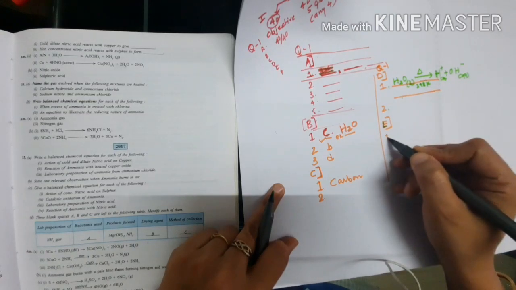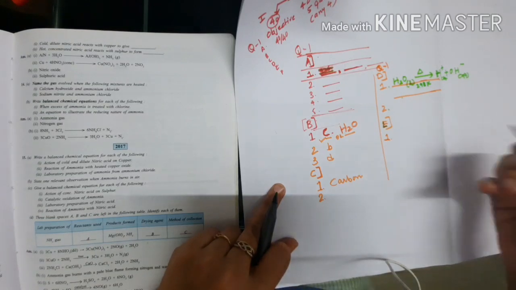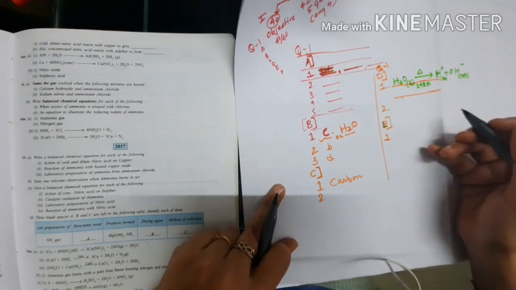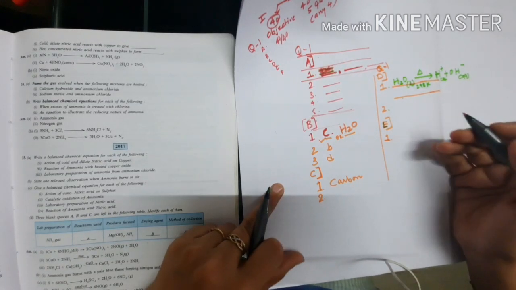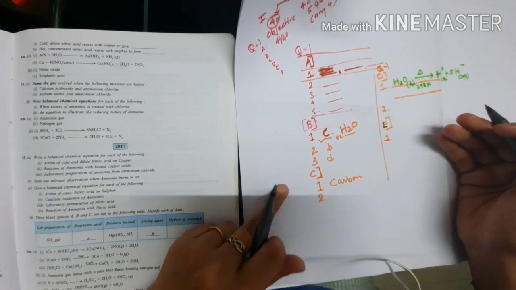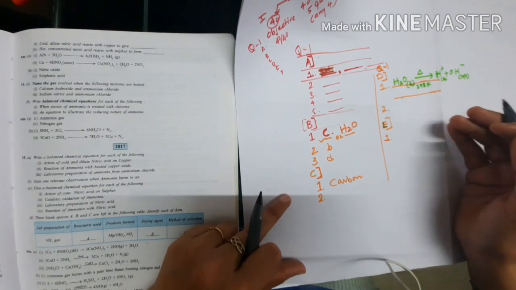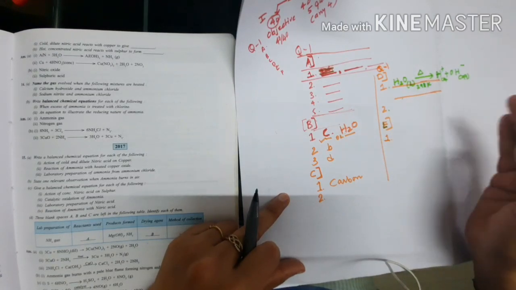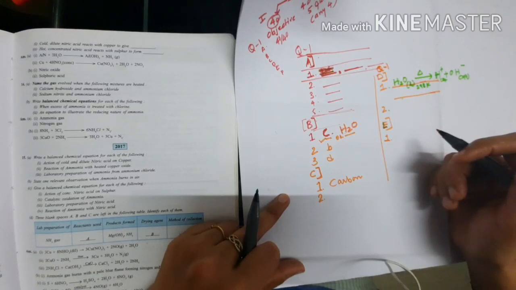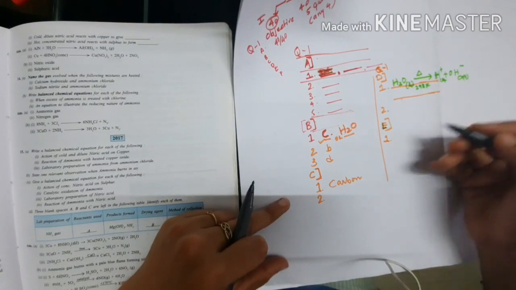Suppose it is asked, when alkaline phenolphthalein is added in acetic acid, what is your observation? Alkaline phenolphthalein is pink in color.